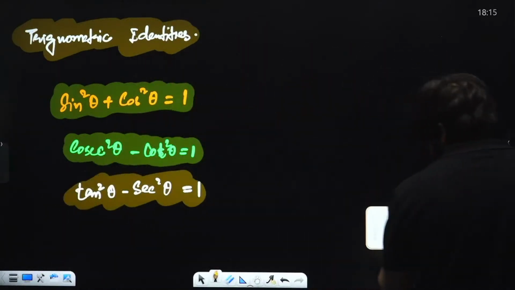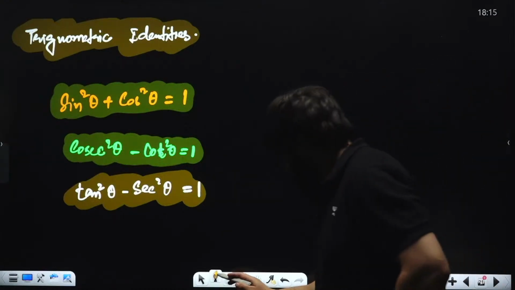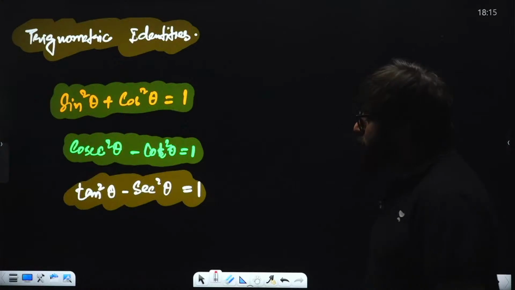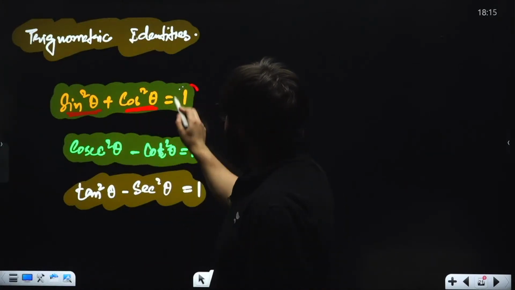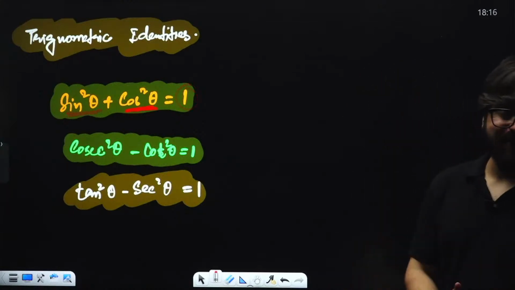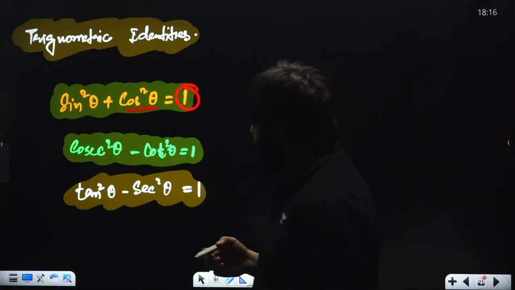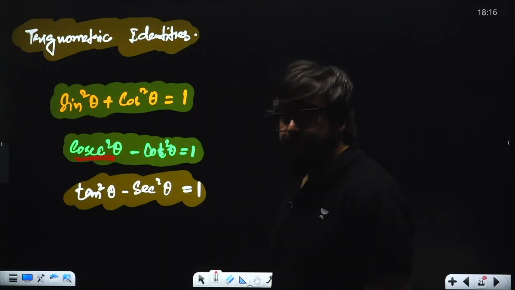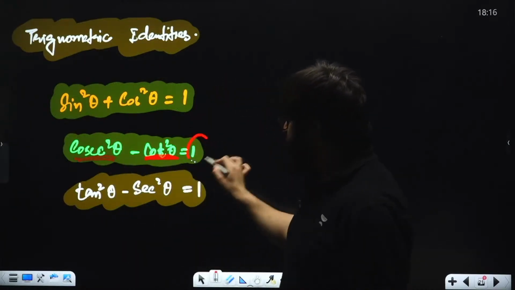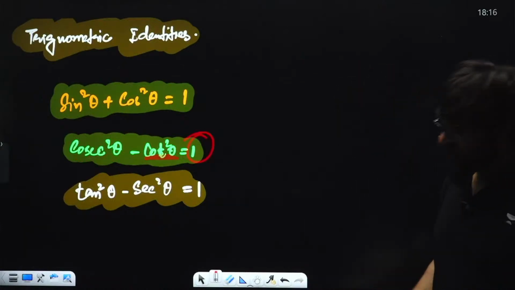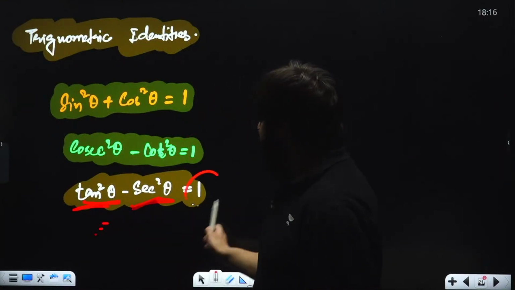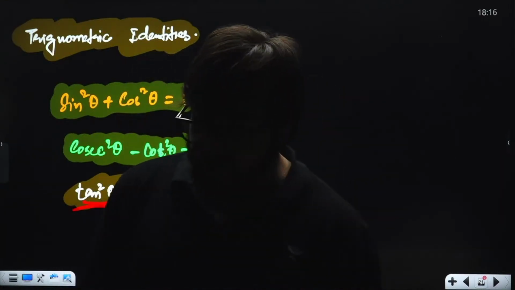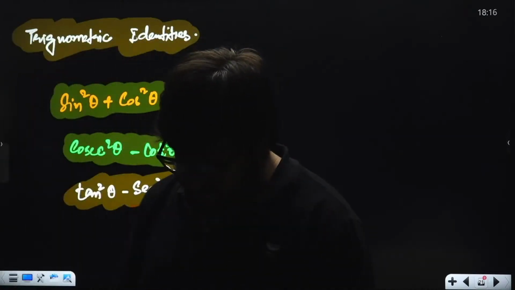We have got the trigonometric identities. You might have studied this in your school in class 10th. That is sine square theta plus cos square theta is always equal to 1. Second, cosec square theta minus cot square theta is equal to 1. Third, we say tan square theta minus sec square theta is equal to 1. These are the trigonometric identities that you guys are supposed to remember.